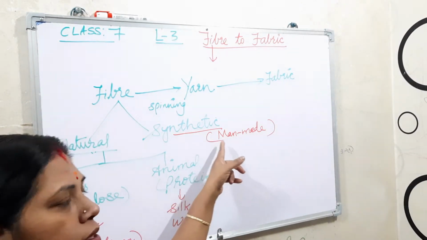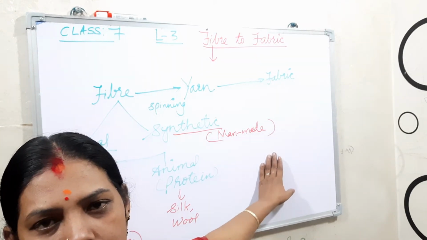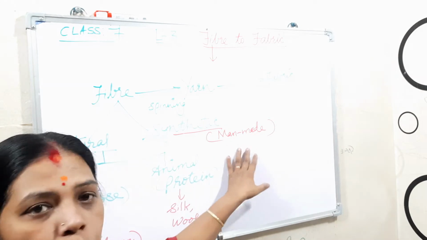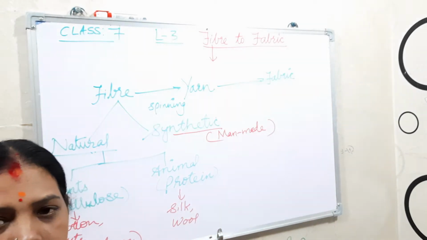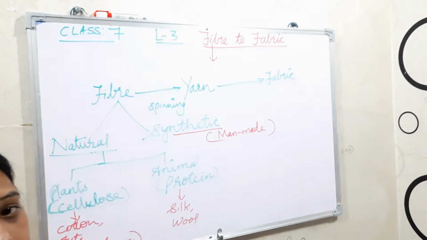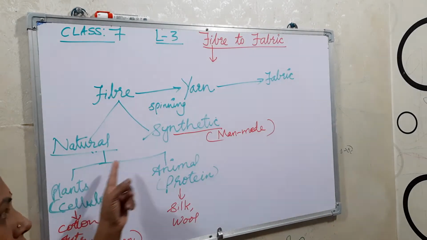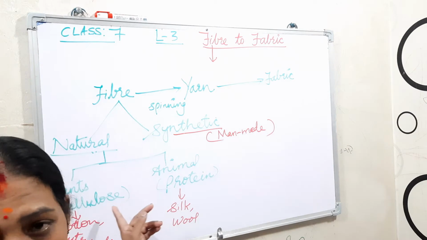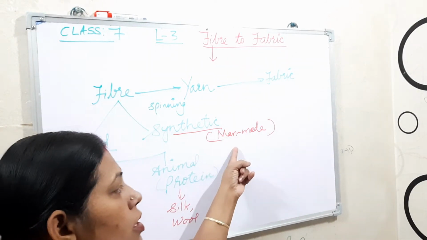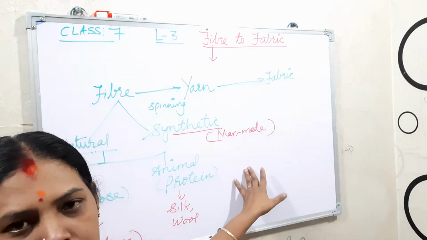And here it is made by chemicals only, so we can produce as much as we want, okay? So it is cheaper. And if you are talking about durability, that means how long it lasts. So its strength: natural fibers are obtained from plants and animals, so their strength is less when compared with synthetic, because synthetic is man-made, okay?